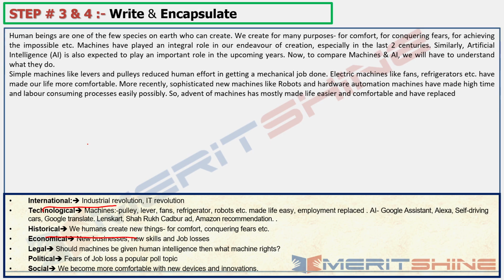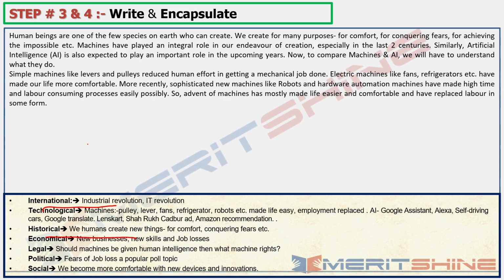Have replaced labor in some form. That would be better, right? I want to give it a positive outlook, because that's how I look at it anyways. So I would write it in a way that the labors are replaced, jobs are lost but new jobs are created, which is my economical point also.